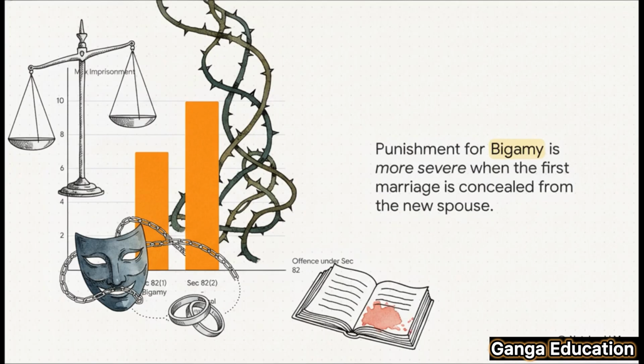And this slide really shows you why that distinction we just talked about is so important. Look at the punishments. For simple bigamy, it's up to 7 years. But the moment you add concealment into the mix, it jumps up to 10 years. So why the tougher penalty? Well, the law recognizes that this isn't just an offense against the marriage system. It's a deep personal fraud against the second partner, who has been tricked into a void marriage.